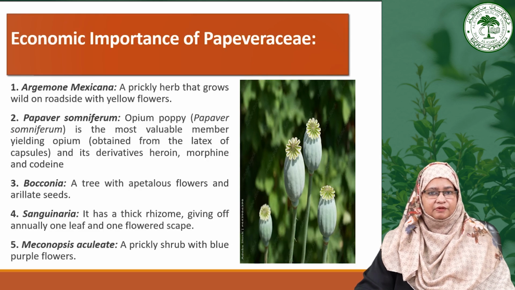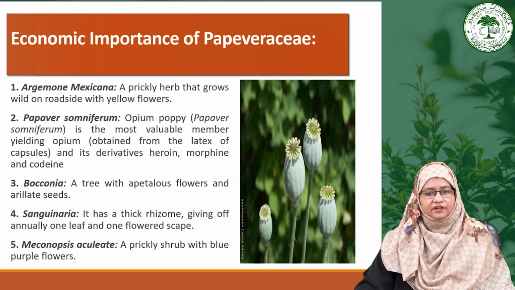Moving on to Papaver somniferum, it is crucial to emphasize its value as the primary source of opium, known for producing derivatives such as morphine, heroin and codeine. The economic implications of the species are immense, impacting healthcare, legality and global trade.